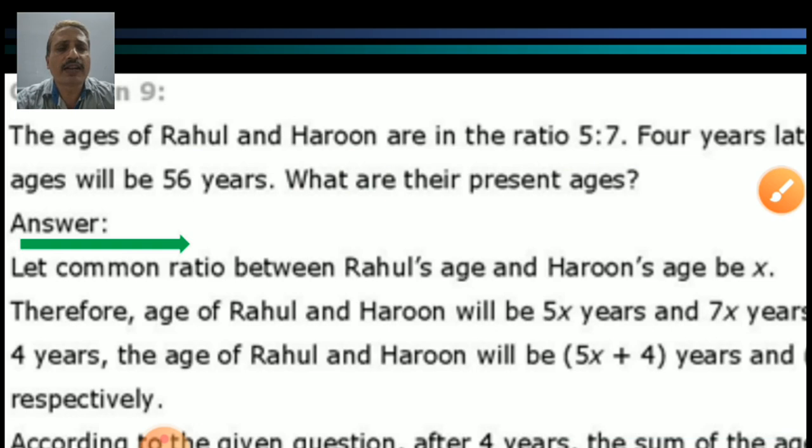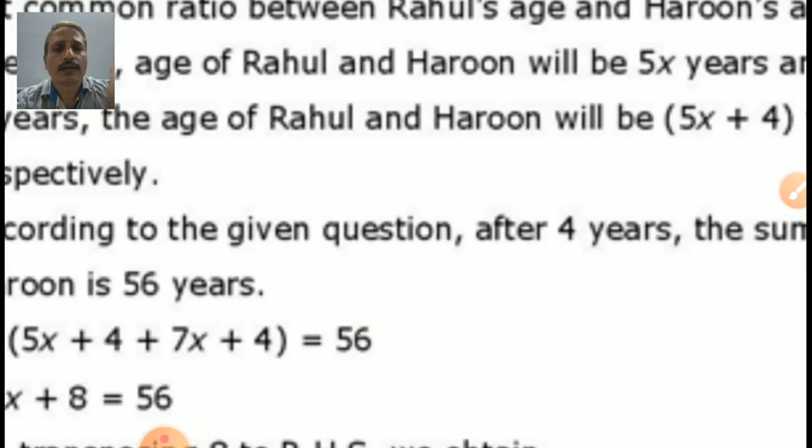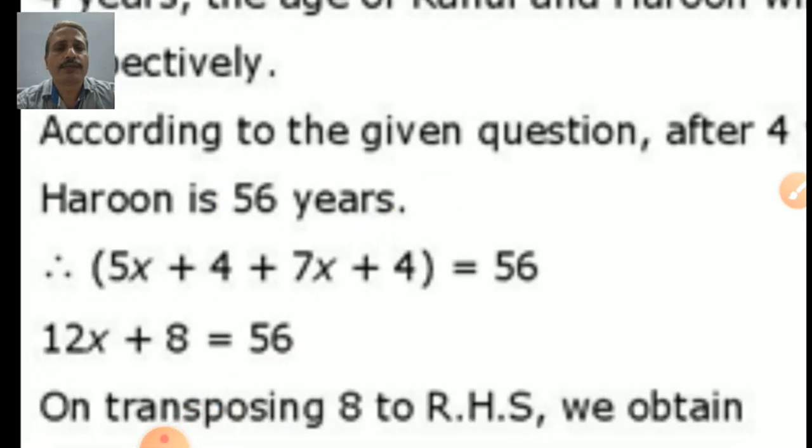Let's check the answer. Yes, here is the answer. According to the question, 5x plus 4 plus 7x plus 4 gives us 56. Got it? Now simplify. Don't take too much time for this one. x plus x, what is it? 7 plus 5, yes, 12x. And 4 plus 4, 8. Transposing this 8 to the right side.